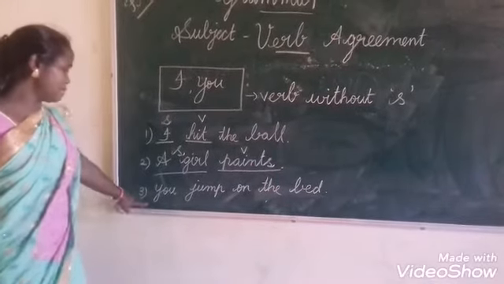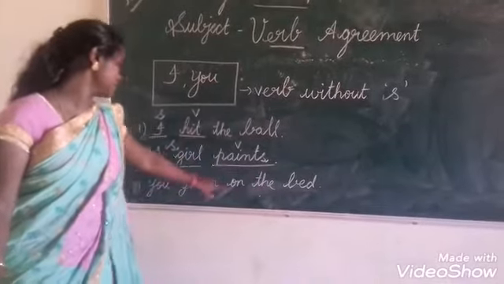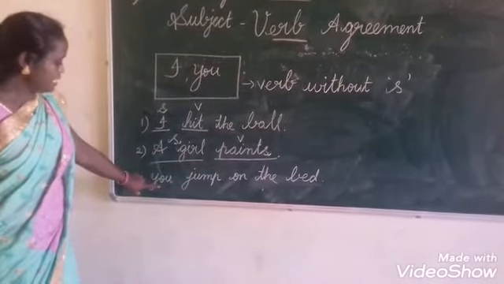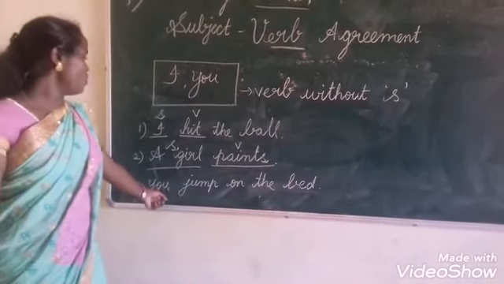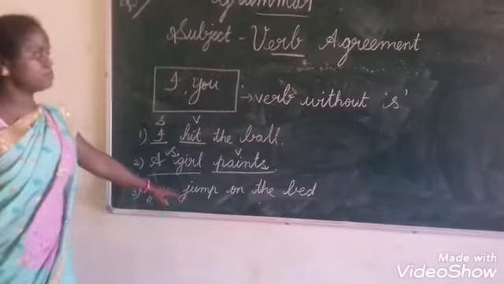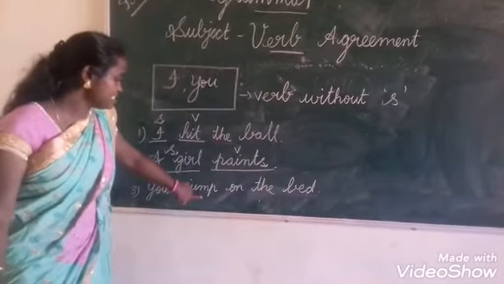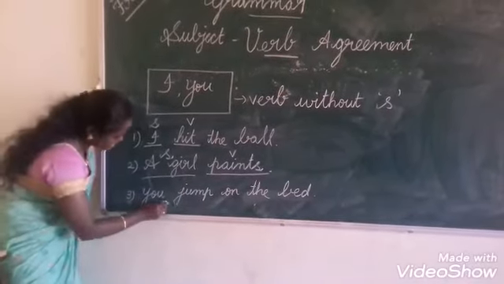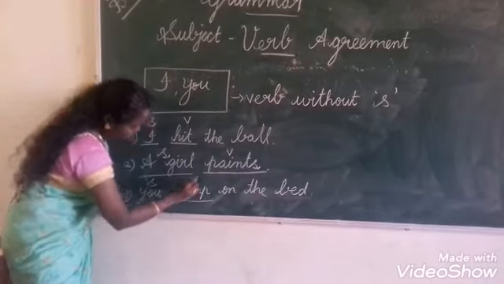See the third example. You jump on the bed. Here you is the subject. For you, what do you have to use? The verb without s. What action? Jump. Jump is the action. So you is the subject and jump is the verb.